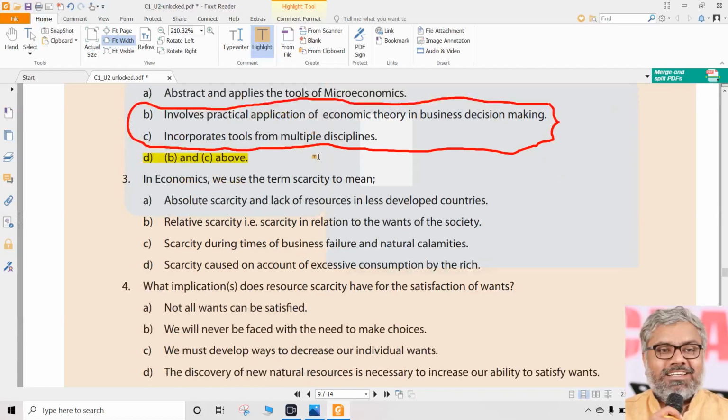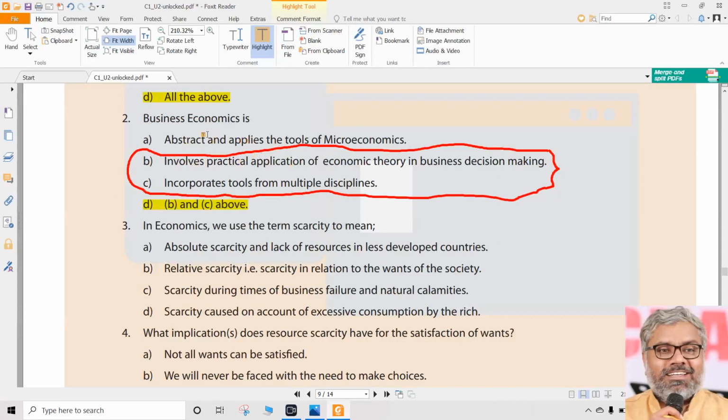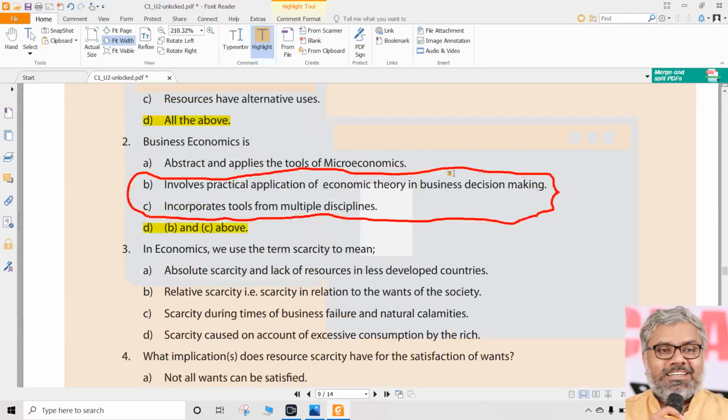So understand that carefully: what we learn here, we should not be carried away by the misunderstanding or inability to understand any words in any question. We should focus more on our strength, not on our weakness. Our strength is knowing these B and C. This definitely everybody should know. This will not come automatically. For this you have to read.